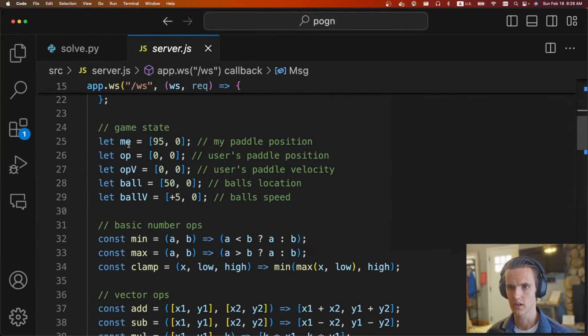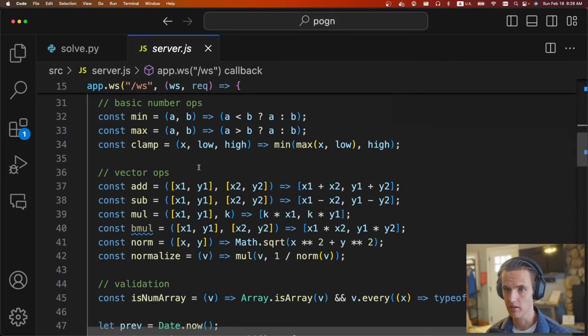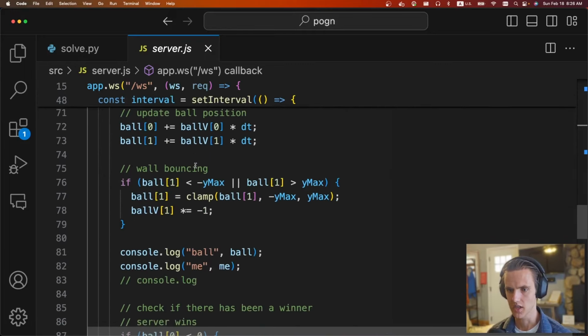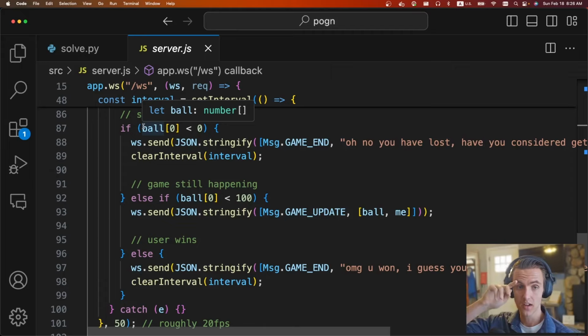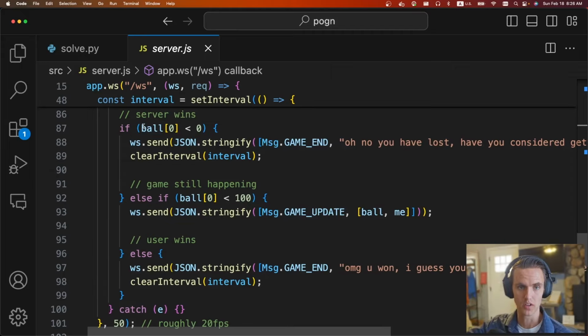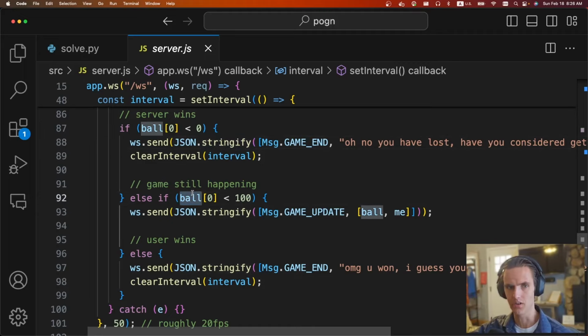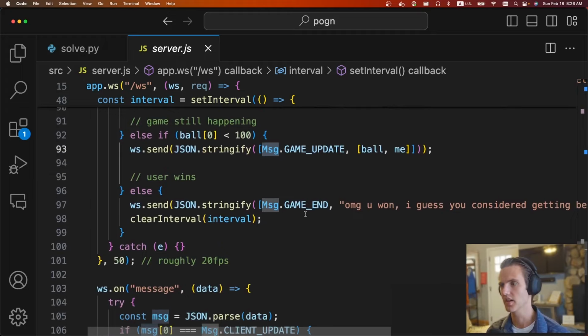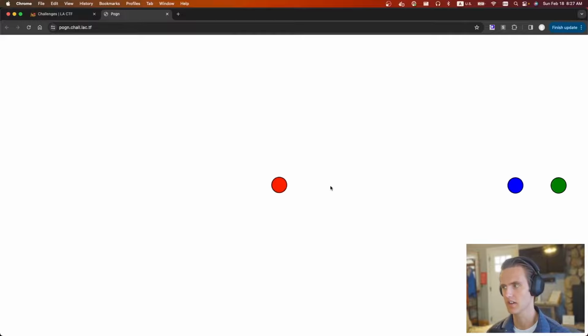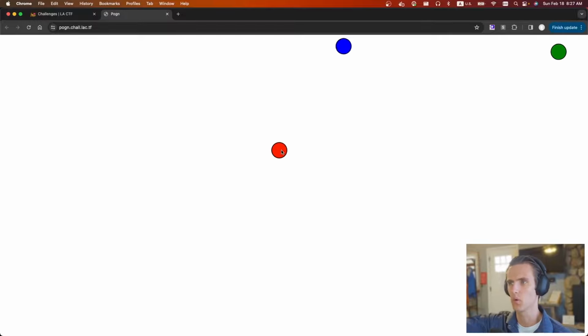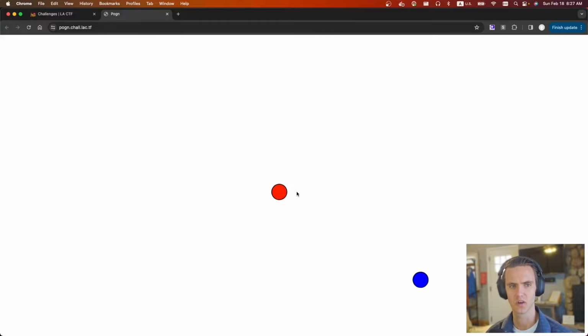And so there's a bunch of different code. There's the different paddle positions, the velocity of the ball, the velocity of the paddle, a bunch of math functions, and some validation. And at the very end, if the ball is less than 0, that means that the opponent scored on us, and so we lost. If the ball is between 0 and 100, it means that the game is still in play. And if the ball is greater than 100, it means that we win. Part of the challenge, though, is that the green paddle is always going to match the position of the ball. So ideally, we shouldn't be able to lose.